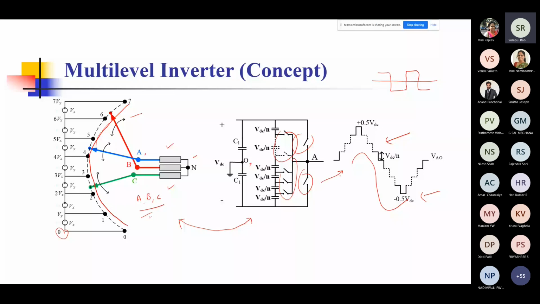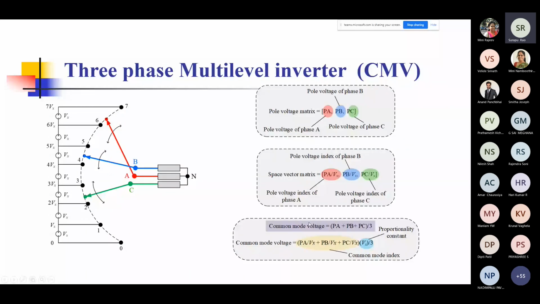Now, why am I talking about all this? Let us define what is called the common mode voltage. It is in terms of the common mode voltage that multi-level inverters give a lot of advantage. Compared to a two-level inverter, a multi-level inverter gives us a reduced common mode voltage.